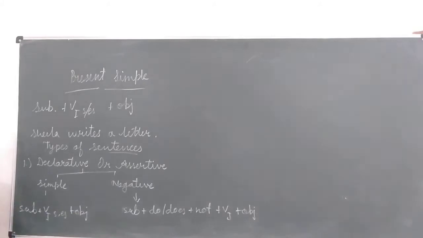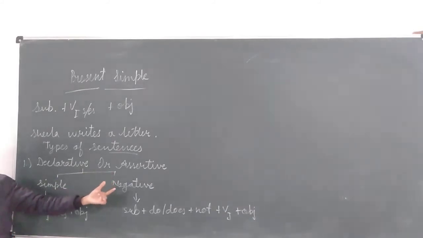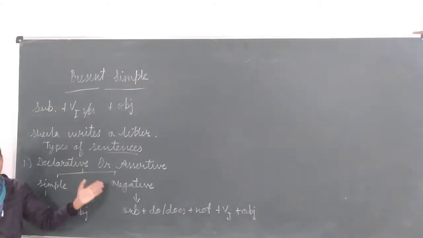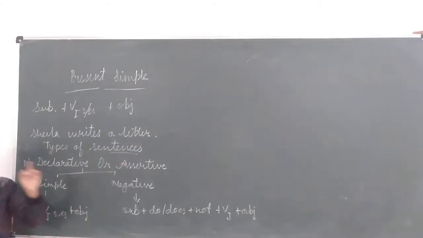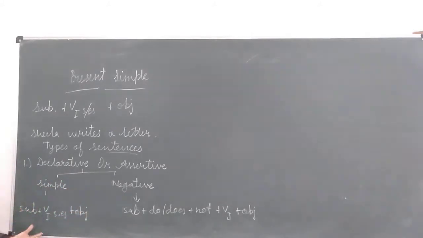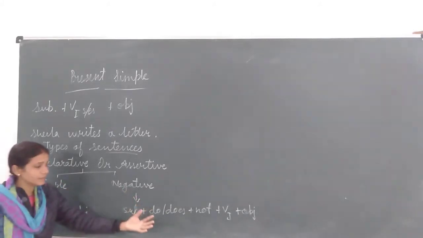The important thing is that assertive and affirmative are different from each other. If we say assertive sentence, it means simple and negative sentences are both included. But if we use the word affirmative sentence, it means only simple sentence or positive sentence. Now again I have written here the sentence structure of a simple sentence and the sentence structure of a negative sentence.